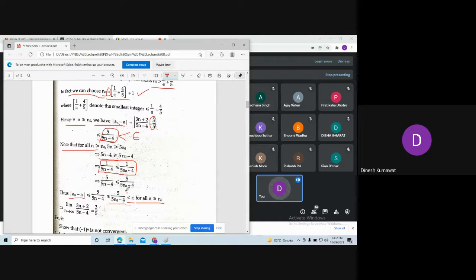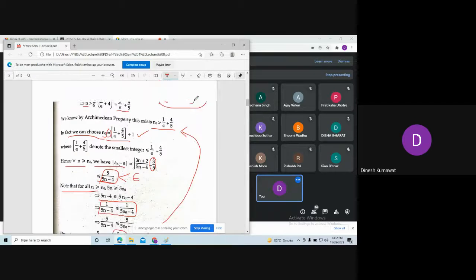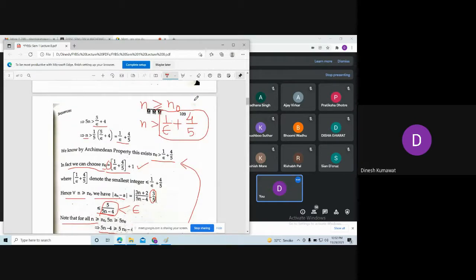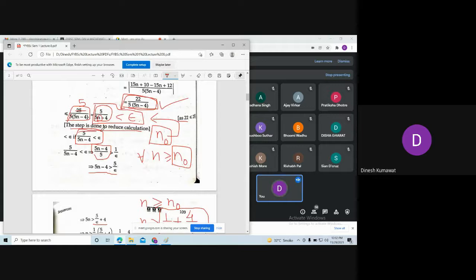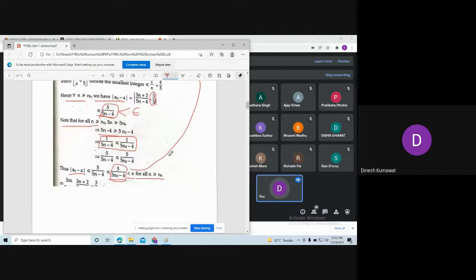Now how am I getting that this number is strictly less than epsilon? Because we have already checked it over here. Observe, we are getting n naught by assuming only this condition, that is, 5 upon 5n minus 4 is less than epsilon. So you just solve it backward.